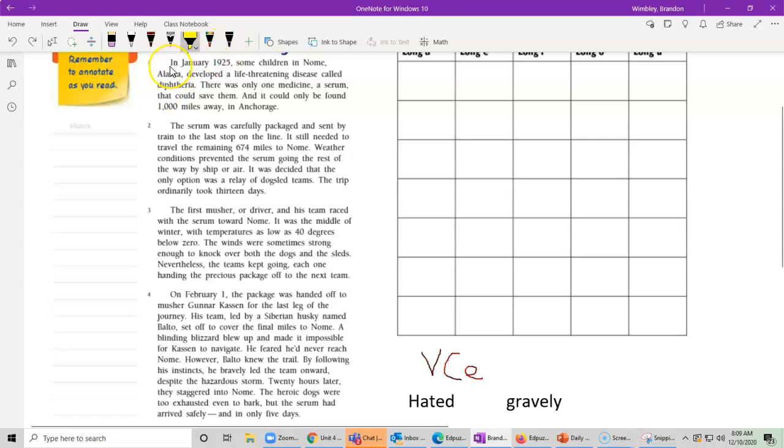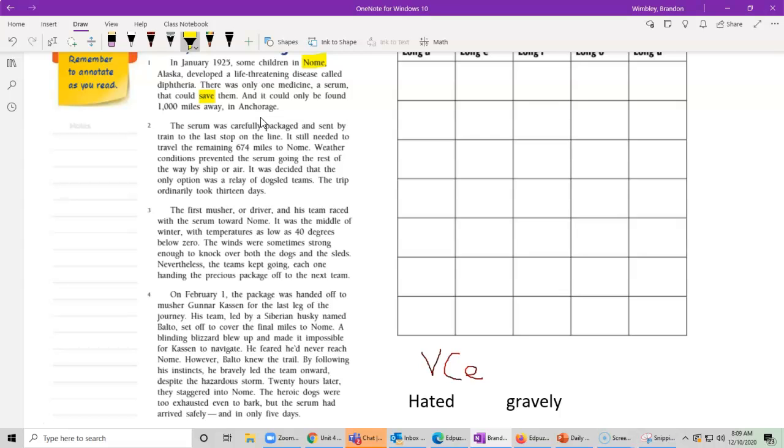And let's begin with paragraph 1. In January 1925, some children, so notice it's some, we're not going to highlight because we don't say some. It doesn't make a long O sound, so this is just an oddball. Some children in Nome, Alaska, developed a life-threatening disease called diphtheria. There's only one medicine, a serum, that could save them, and it can only be found 1,000 miles away in Anchorage. Now, in this sentence, if I read the word save without the long A sound, I would mispronounce it. I'd say salve. And I've never heard of the word salve before, so then I'd miss the meaning of it.